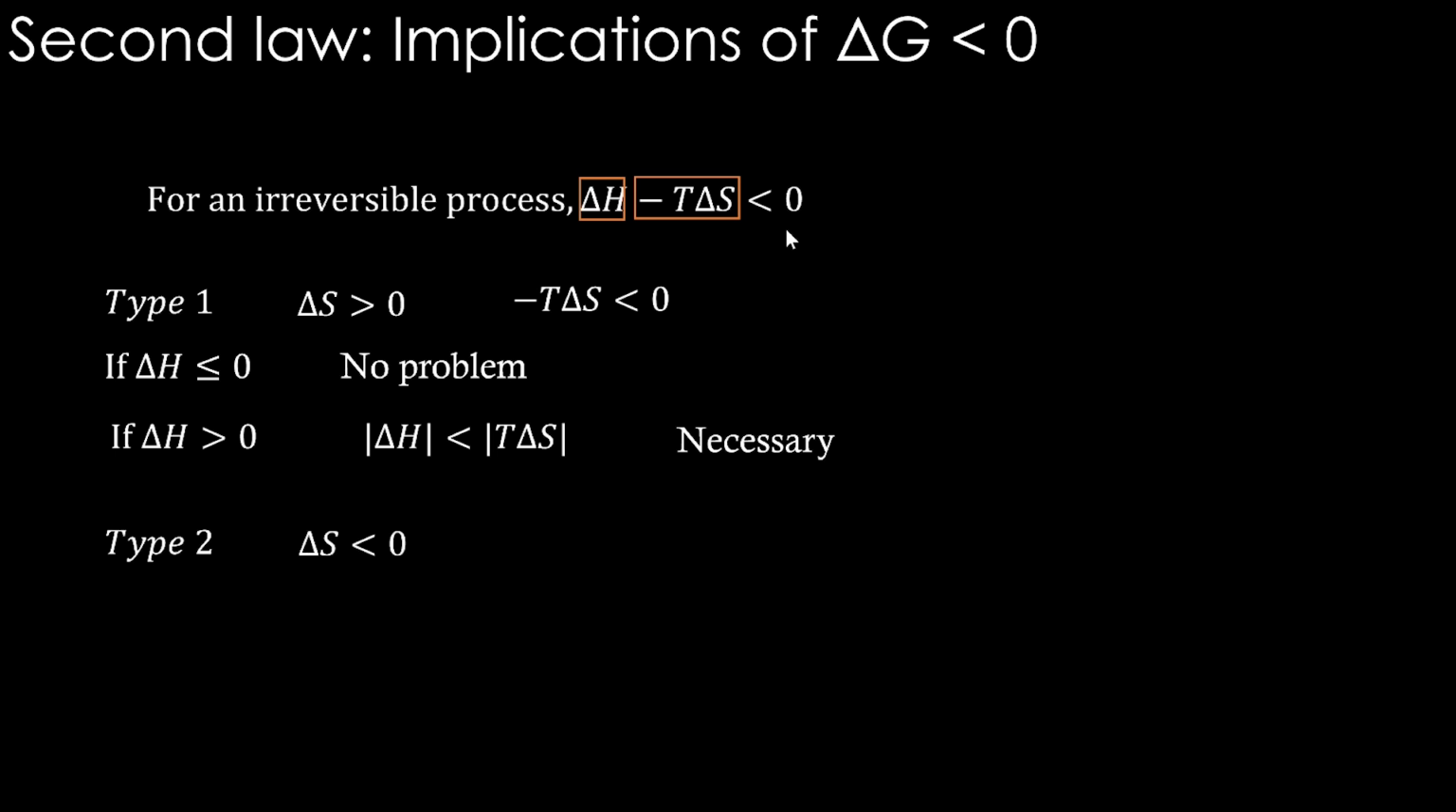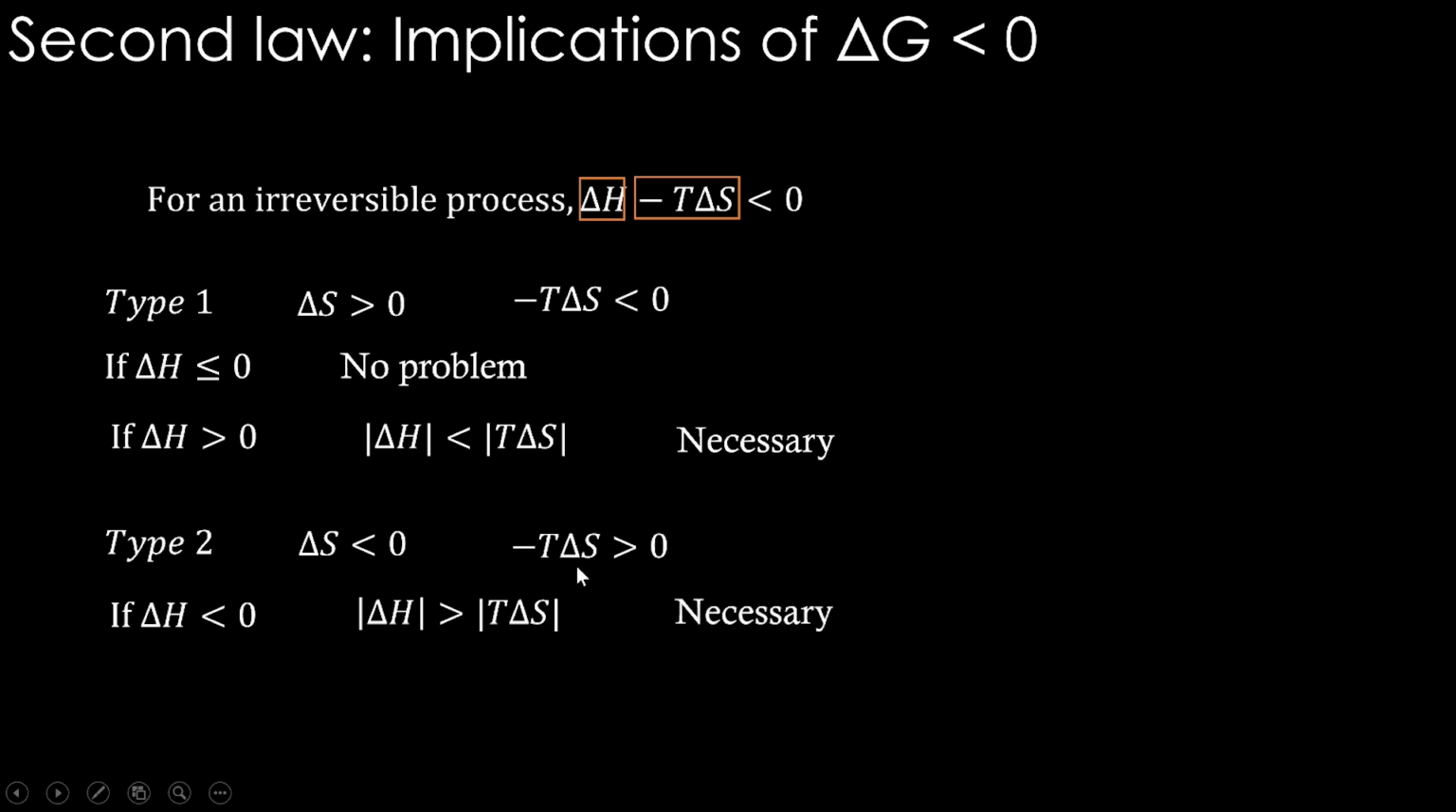Right. The other type is when delta S itself is negative. Entropy change is negative now for the system. Right. Minus T delta S is going to be greater than 0. If minus T delta S is positive, then if the total thing has to be negative, how should the delta H be? Delta H should be less than 0, and if it is magnitude-wise higher than T delta S, only then it can dominate the minus T delta S part and make the entire thing negative. Okay, so this is a necessary condition now to make the entire thing negative.